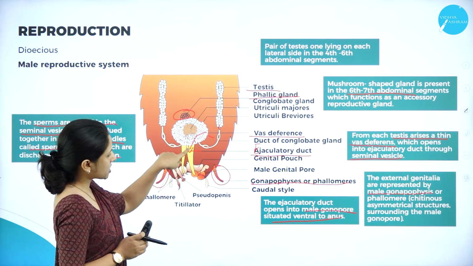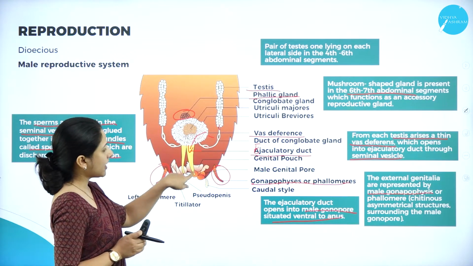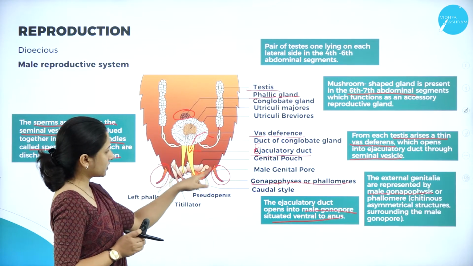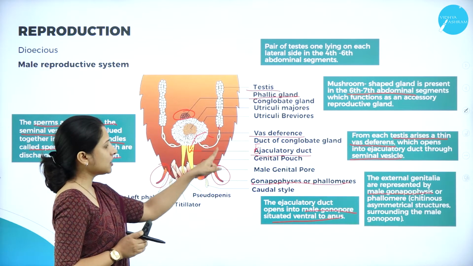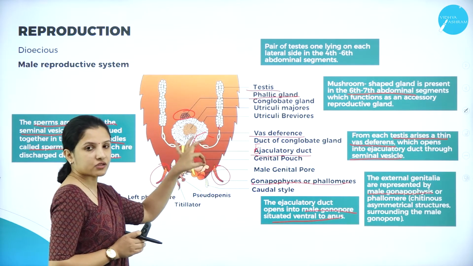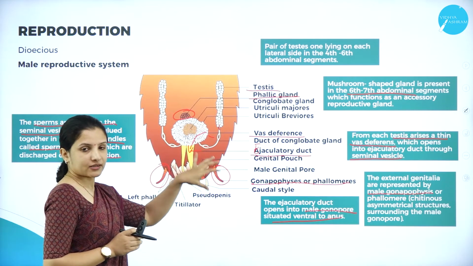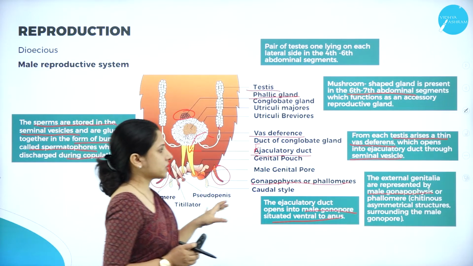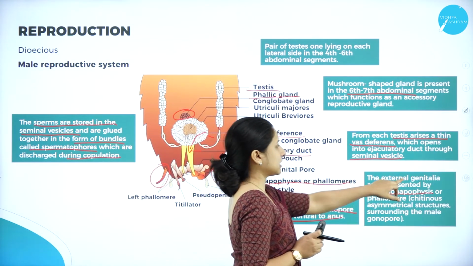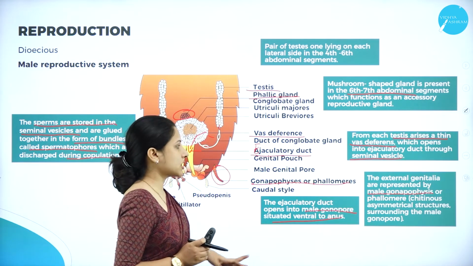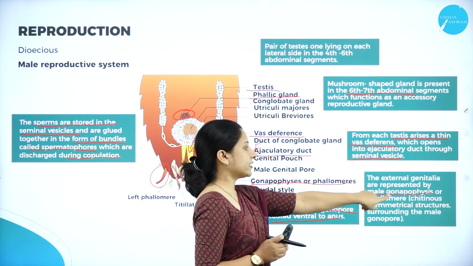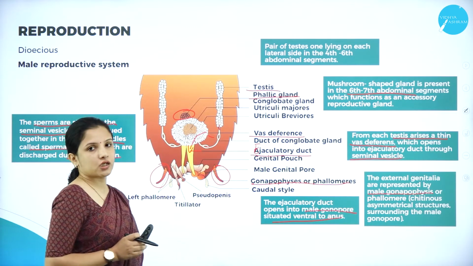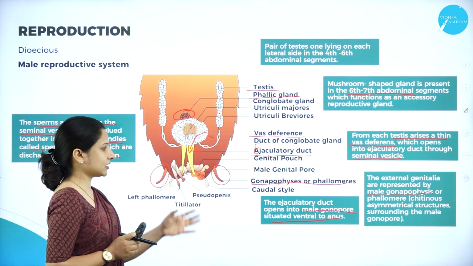So the ejaculatory duct extends into the gonopore region, and on either side of the gonopore region you can see a tube-like structure made up of chitin, which is present only in the male, and this chitinous structure is nothing but the external genitalia. So the external genitalia are represented by the male gonapophysis or phallomeres, which are chitinous structures.